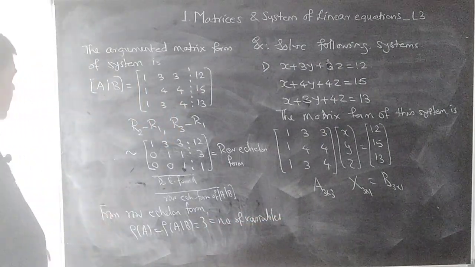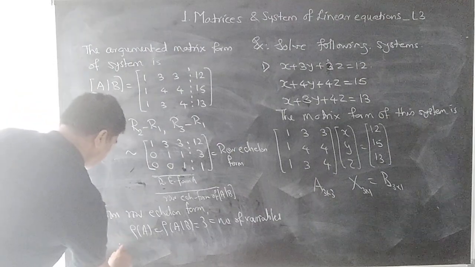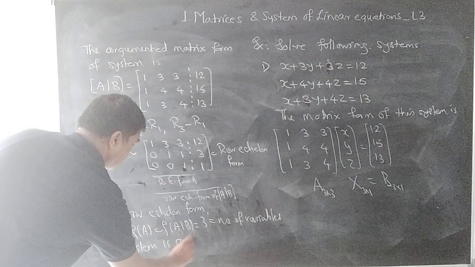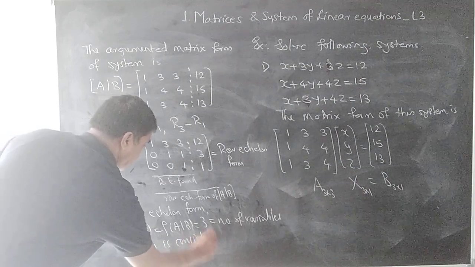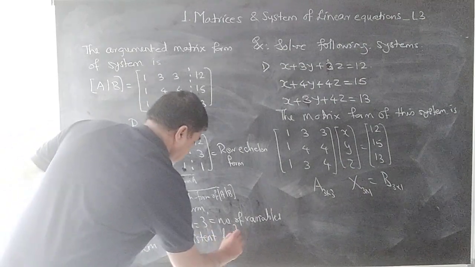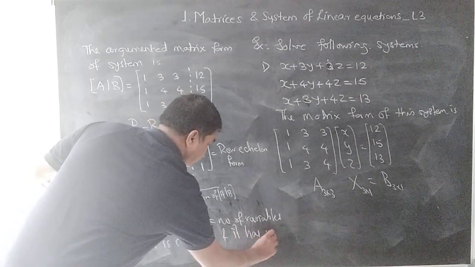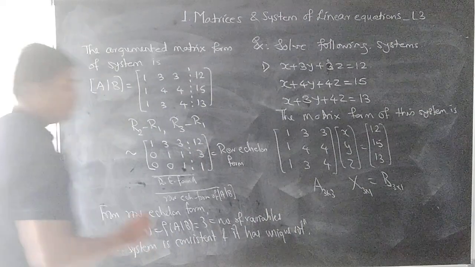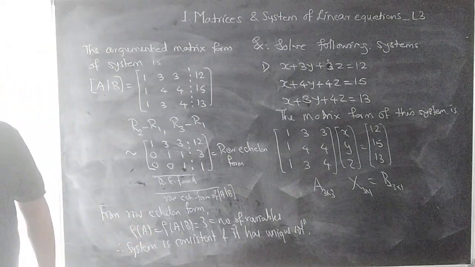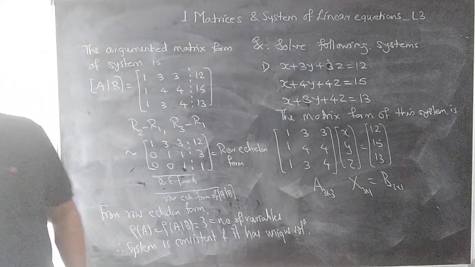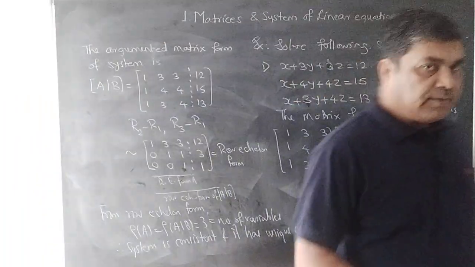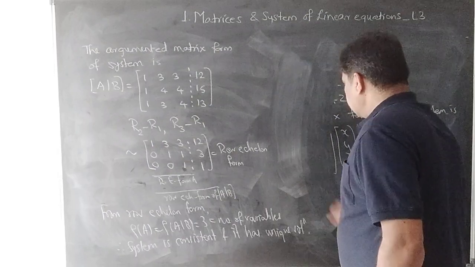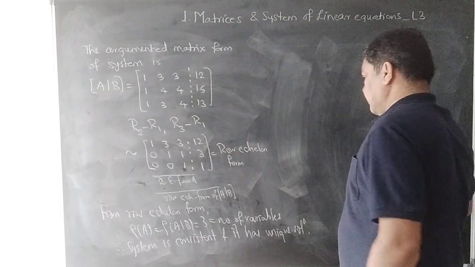And therefore the system is consistent and it has a unique solution. Now for obtaining the solution, we will write the reduced system of the given system.